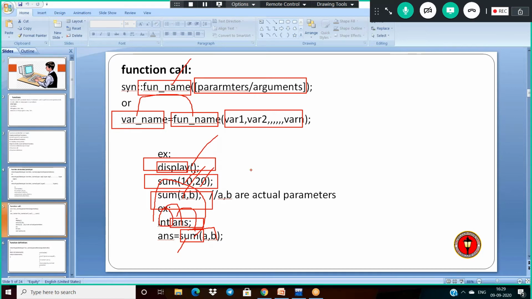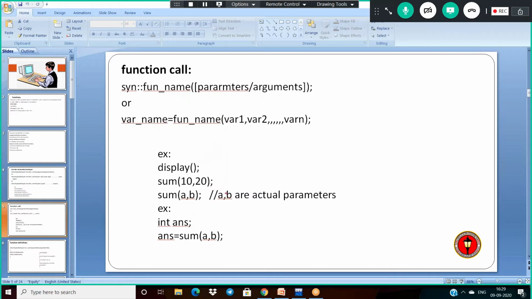So the parameters used in the function call are actual parameters. Actual parameters means our input parameters, our input variables. And it is not necessary to use all input variables as your actual arguments. It's your requirement. If you want to use all inputs as parameters, no problem, and some of them, no issues. If you say, sir, I don't want to pass any argument, no problem with that.